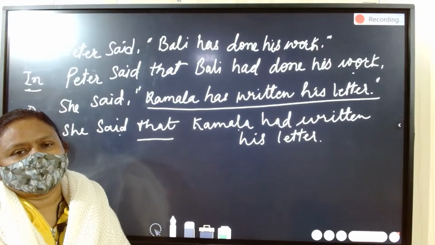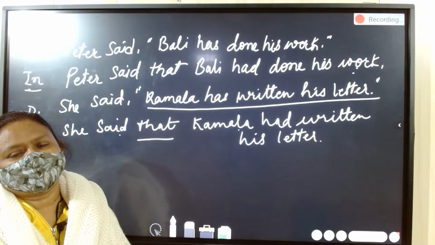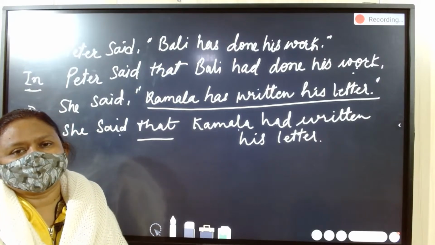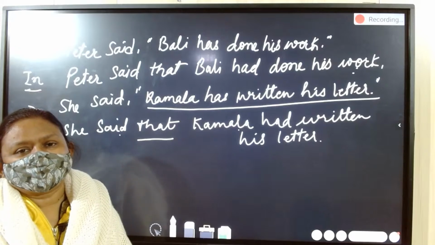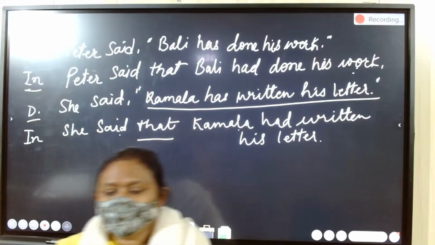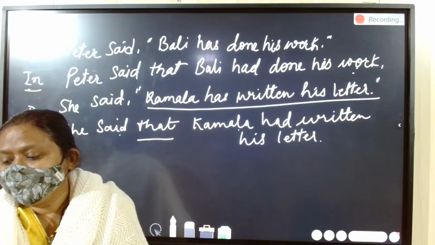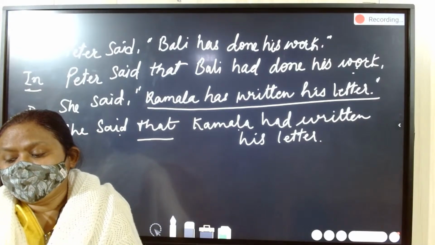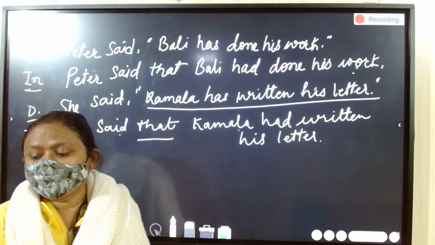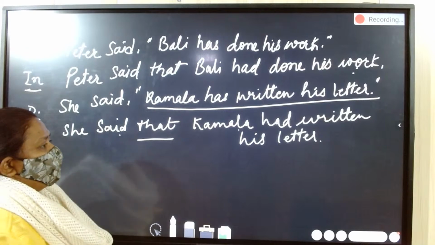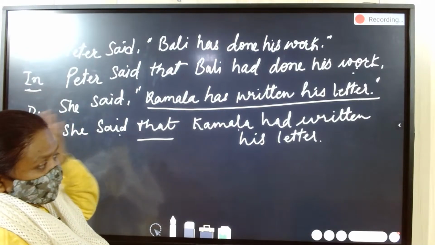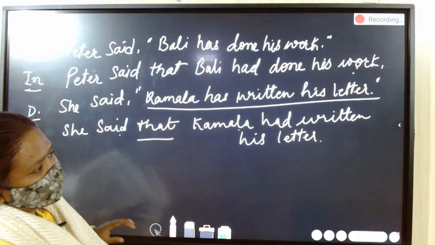When you change direct to indirect speech, the respective tenses are: simple present becomes simple past, present continuous becomes past continuous, present perfect becomes past perfect, simple past becomes past perfect, and past continuous becomes past perfect continuous tense. Another example for simple past, here we are coming. This was the example for present perfect changing into past perfect.